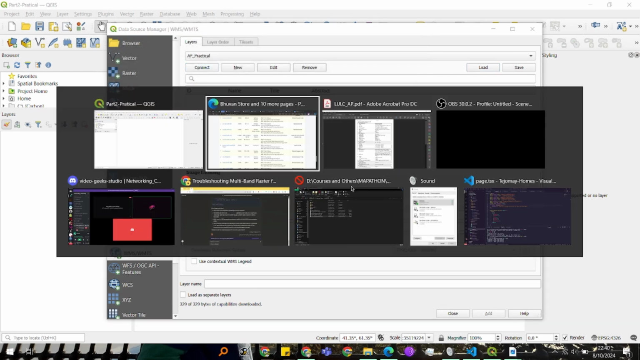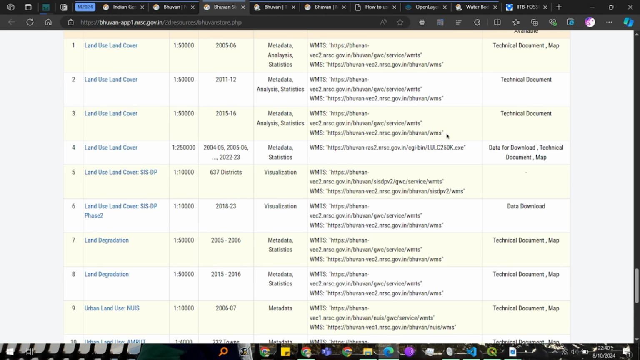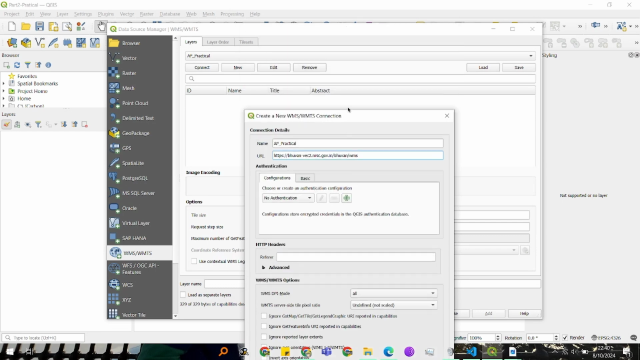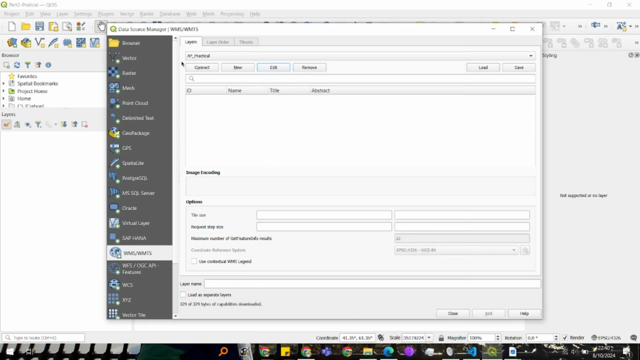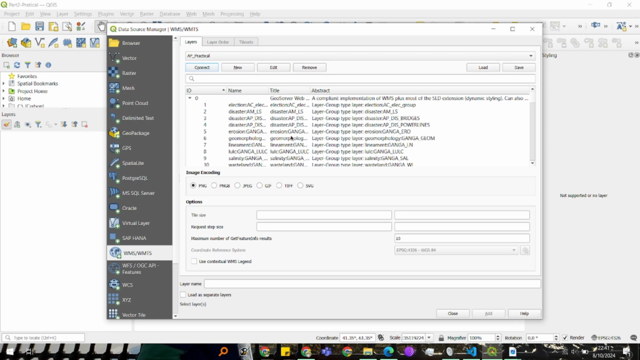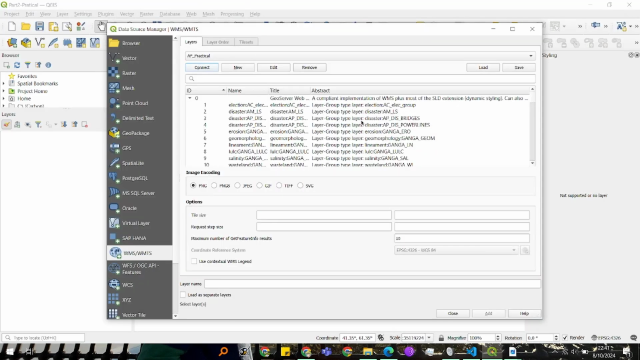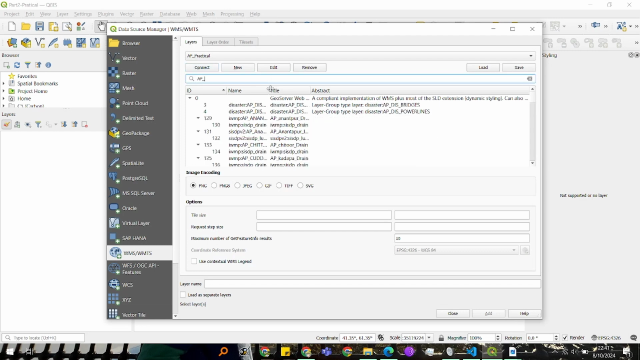I think we need to try a different link maybe. Okay, let's try this one. Okay, so we are not able to connect, right? That could be because of their server issues maybe. Sometimes only one of the services is working. As you can see, these files are downloaded. So maybe they are pausing one server and running another server right now. Okay, interesting. So let's search for Andhra Pradesh state.